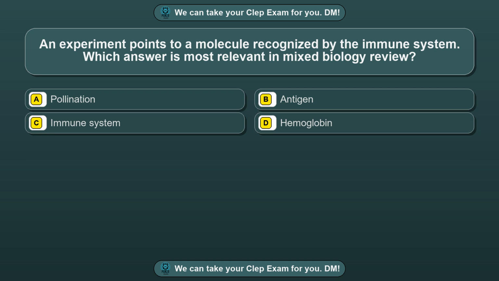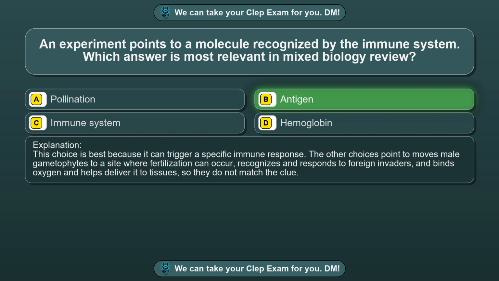Question 63. An experiment points to a molecule recognized by the immune system. Which answer is most relevant in mixed biology review? Option A, pollination. Option B, antigen. Option C, immune system. Option D, hemoglobin. The correct answer is option B, antigen.